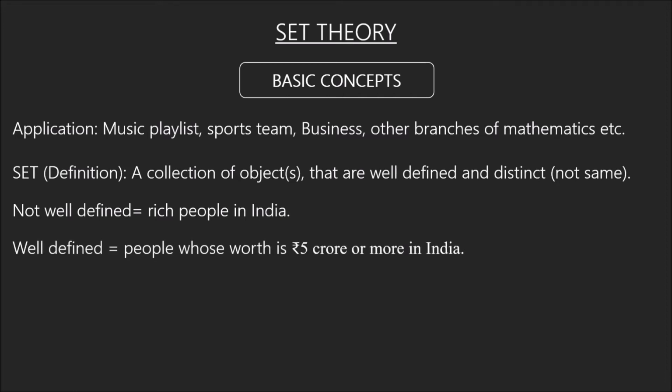But when I say people whose worth is rupees 5 crore or more in India, then we can take a look at their bank account or whatever, and then we can collect these people. Suppose, for example, I collect the names of these people under the name set A. Okay, A is the set of people whose worth is 5 crore or more in India. So suppose there are four people: Ratan, Anil, Sachin, and Binny. So I just represented it like this. Okay, so A is A, and you just take the initial letter. So this is an example of a set. Okay, it is the set of people in India whose worth is 5 crore or more.